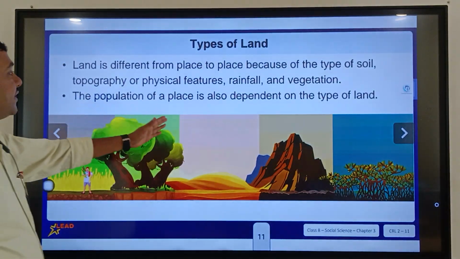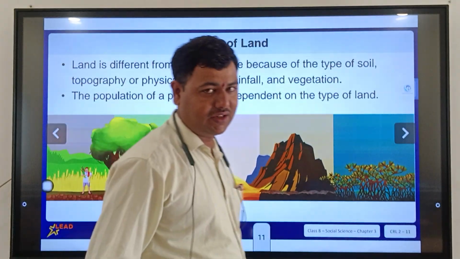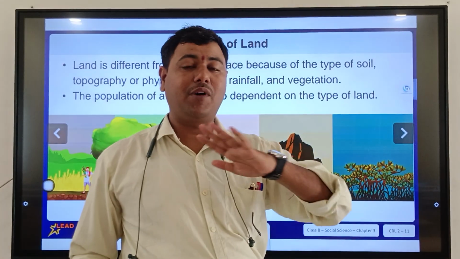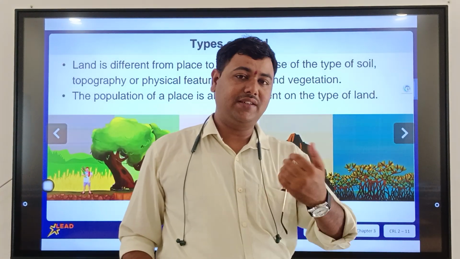So the population of the places is also dependent on the type of land. The population also depends on the type of land. I will give the example later.